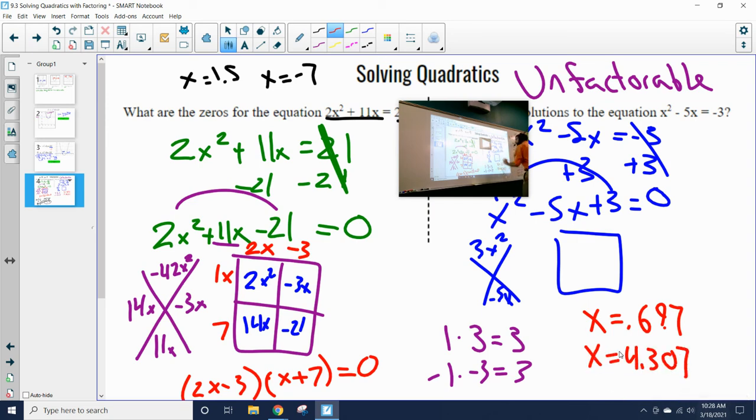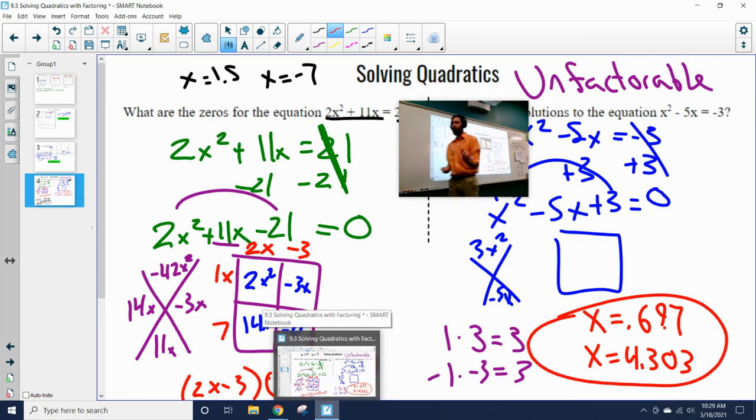One is x equals 0.697 and the other is x equals 4.303. Now, I don't know about you, but I would not have come up with those factors as two numbers that multiply to give me 3 and add to give me negative 5, or the inverses of these, in fact. So these are not going to be easy numbers to come up with. So sometimes it is possible for us to not come up with factorable solutions. When that occurs, the easiest thing to do is just graph it on Desmos, look for those x-intercepts, and then go on from there and say, okay, it's not factorable. Here are my two solutions that I came up with.